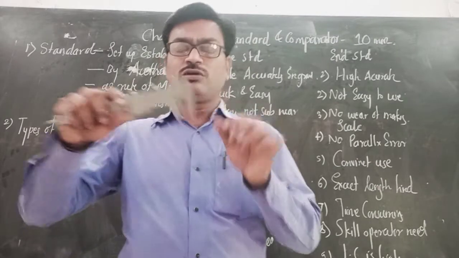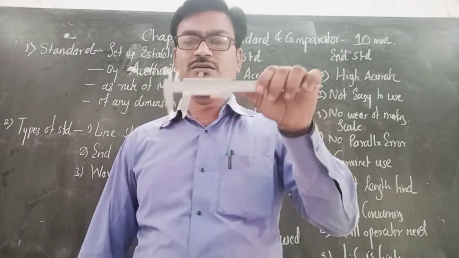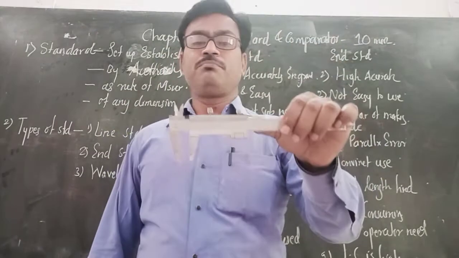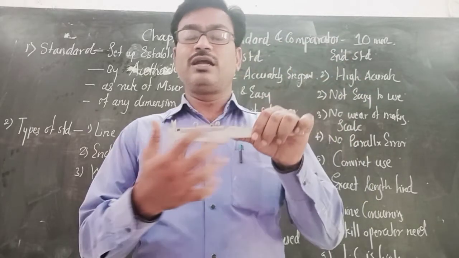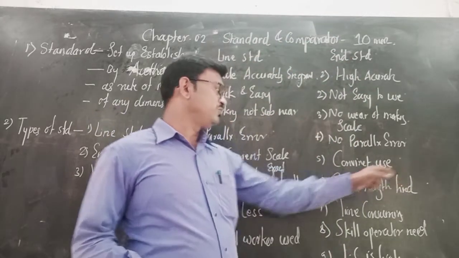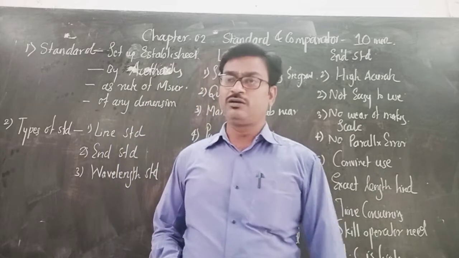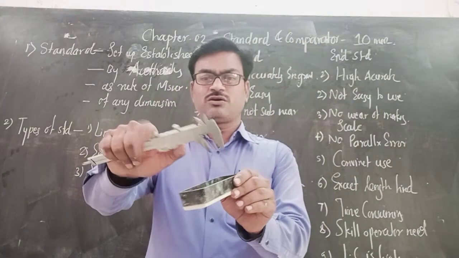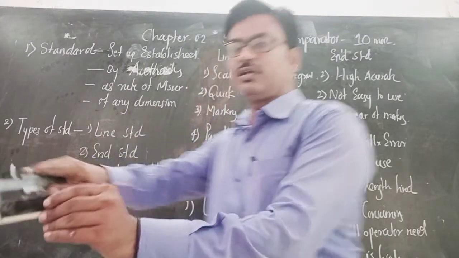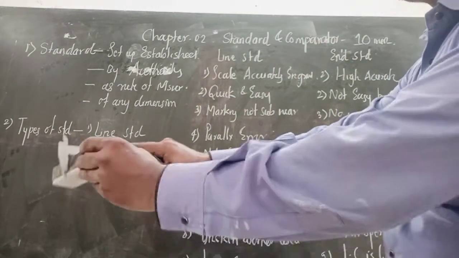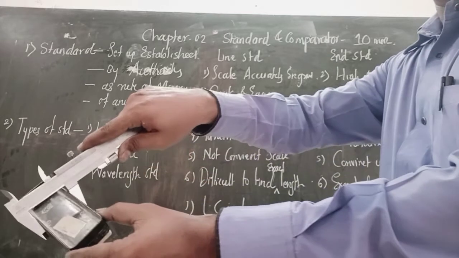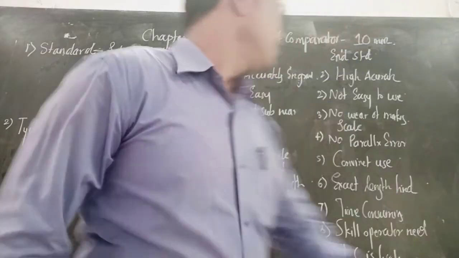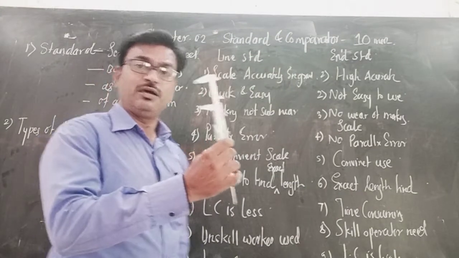Obviously, when you know the methods and process, how the measurements are carried out, at times it is very convenient to use. Exact length is found out. Obviously, whatever the length, suppose the distance or the width of this duster is found out, then you will get the exact reading with the help of this. Okay, it means exact length is found out in the end standard.